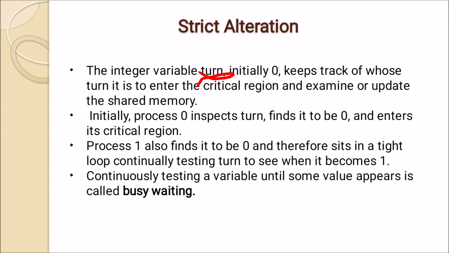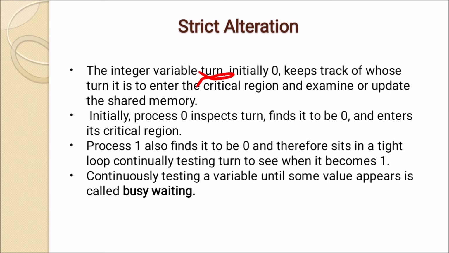Process 1 also finds it to be 0 and therefore sits in a tight loop, continually testing turn to see when it becomes 1.